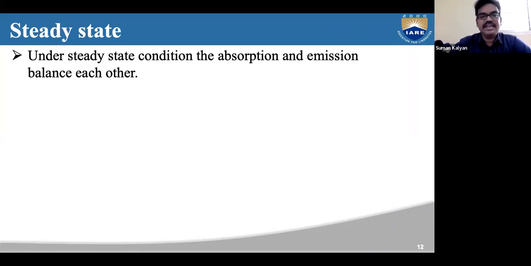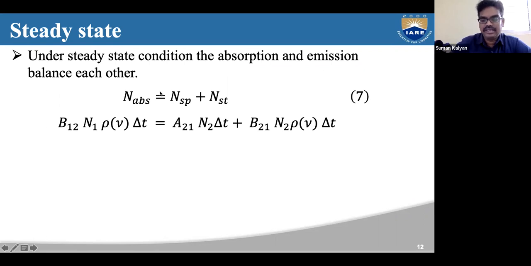Now, steady state. Under steady state conditions, the absorption and emission balance each other. That is, the number of absorption transitions happening should equal the number of emission transitions. This is what we call a steady state condition. That is, the number of absorptions should be equal to the total number of emissions, which includes spontaneous emissions and stimulated emissions. So the number of absorptions equals N_sp plus N_st.